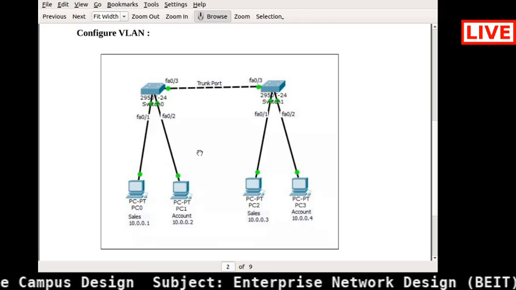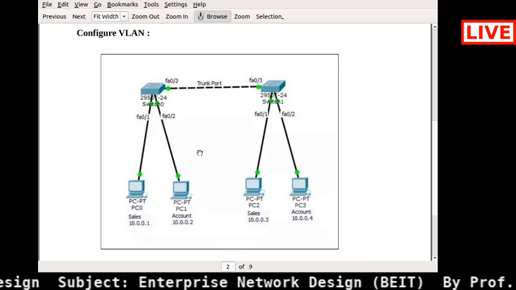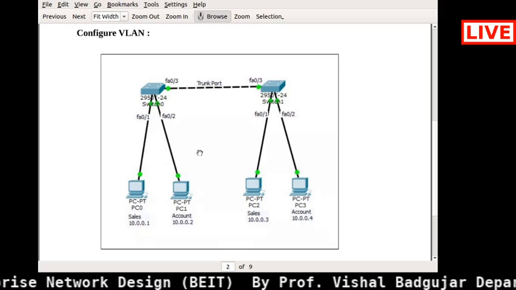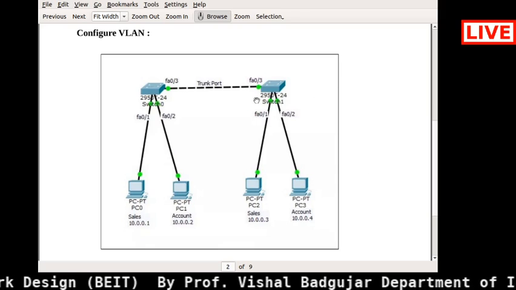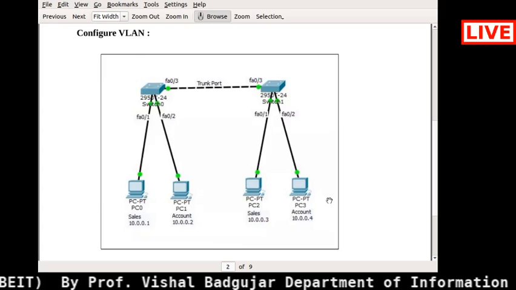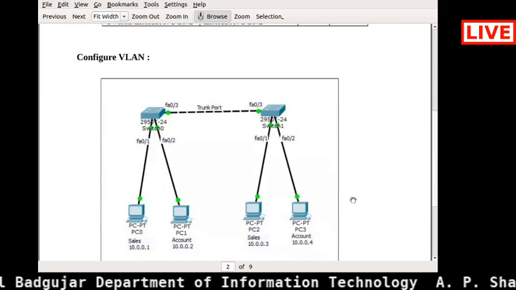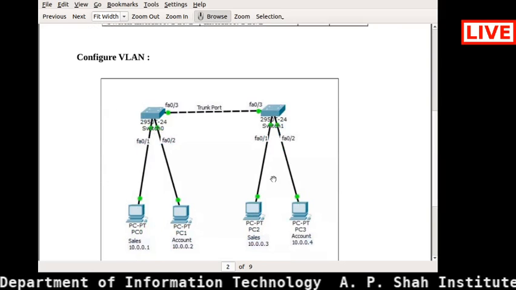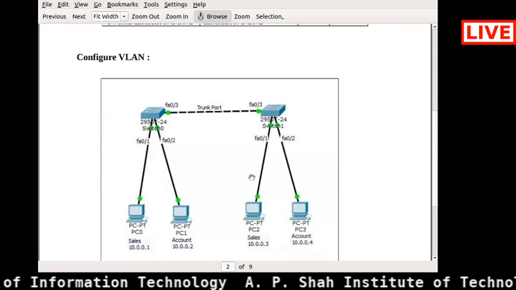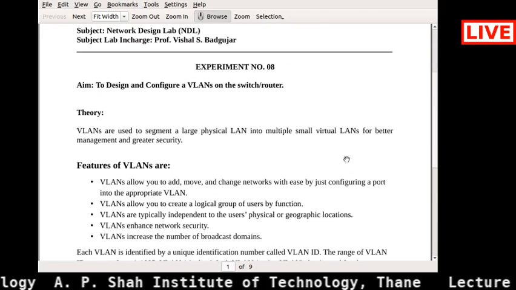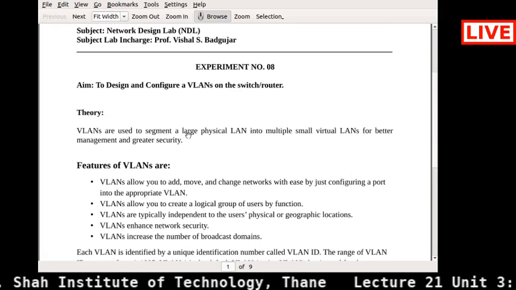All these things we need to configure and use in the mini project. So I hope you understood the meaning of VLAN, the types of VLAN, how to configure VLAN, and the purpose of VLAN. So we will get back to our